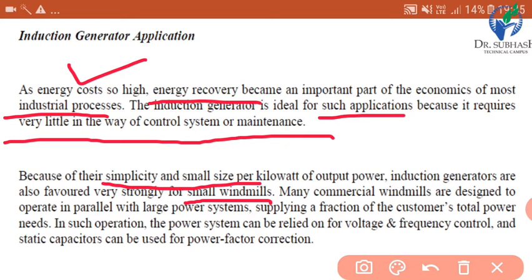Many commercial windmills are designed to operate in parallel with large power systems, supplying a fraction of consumers' total power needs. It means many commercial windmills are available that will supply a very small amount of power, and it is generally a fraction of the customer's total power needs. It will be supplied through these windmills.